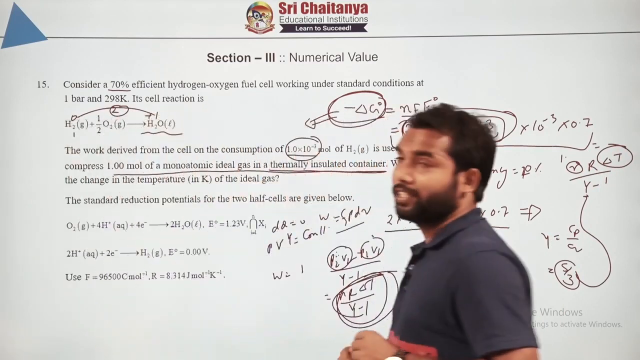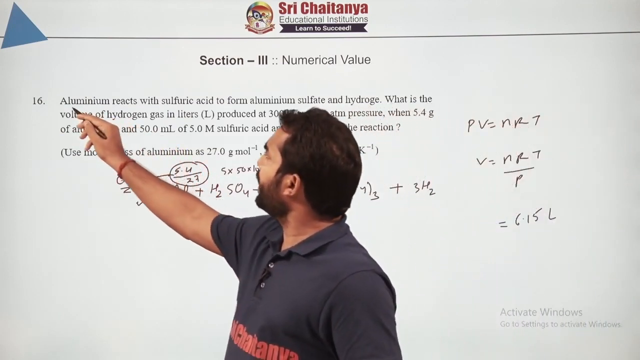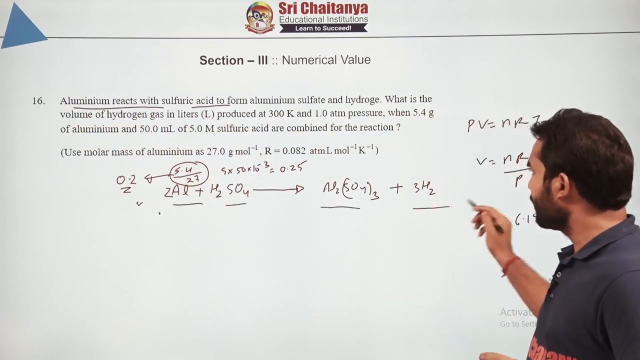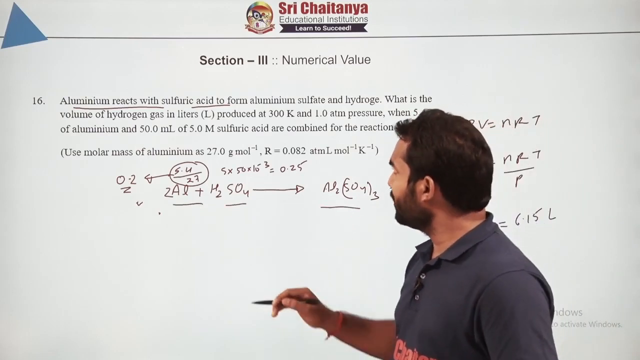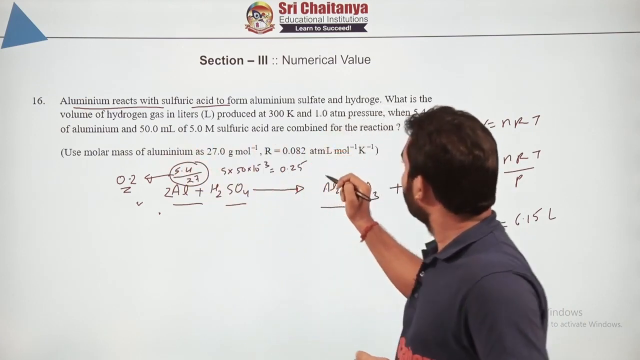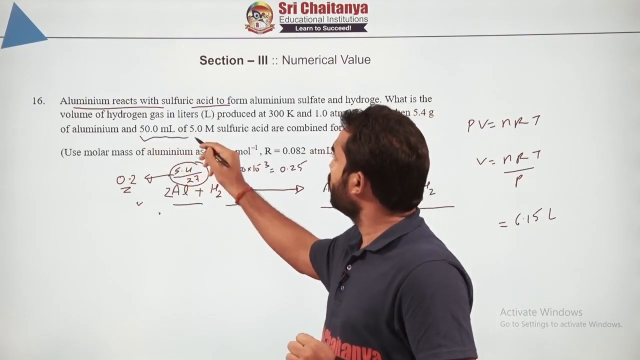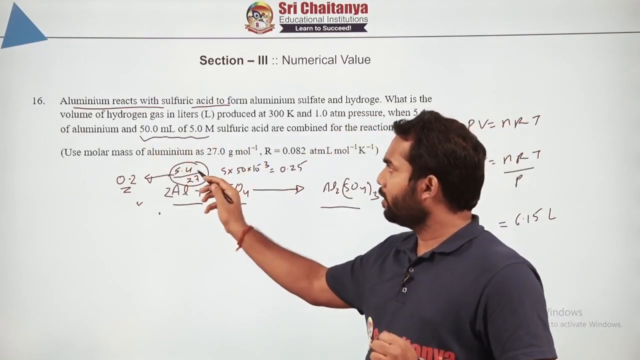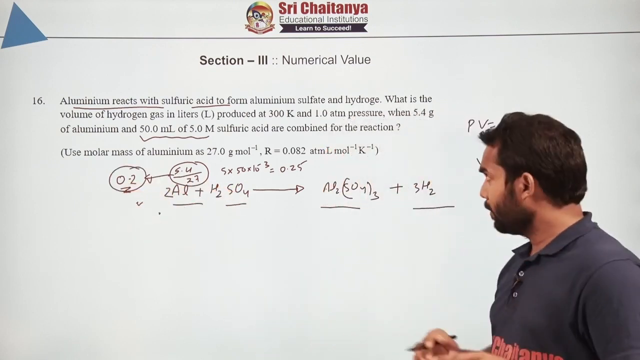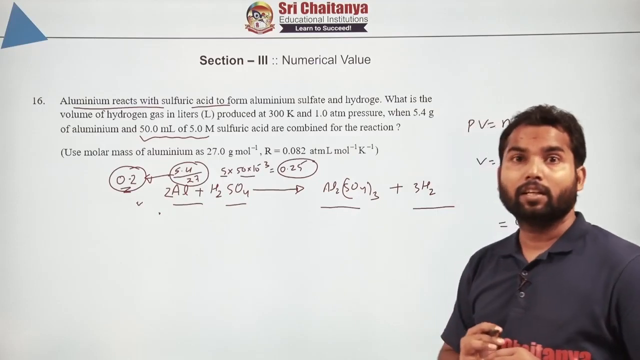So now let's move to the next question, that is question number 16. Here what is given to you is that aluminium reacts with sulfuric acid. This is the balanced reaction given to you. Now what are the quantities given here? 5.4 gram of aluminum is used here, and at the same time this much amount of H2SO4. If you calculate the moles by molar weight of aluminum, it will be simply 0.2. Similarly, for H2SO4, just multiply molarity with volume, you will get 0.25 as the moles.